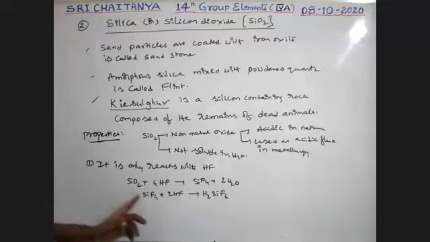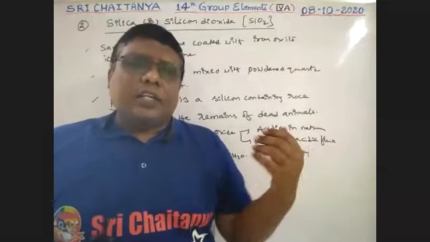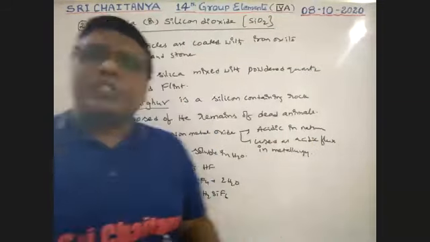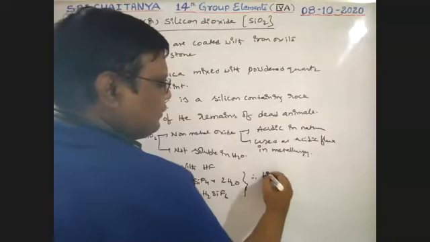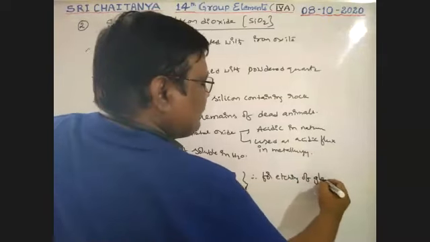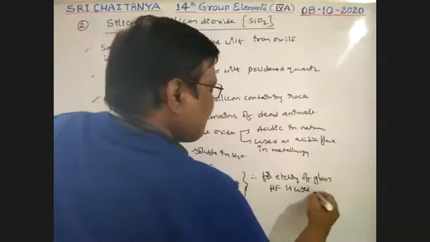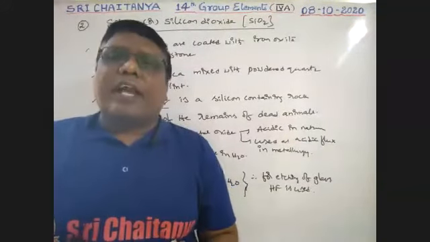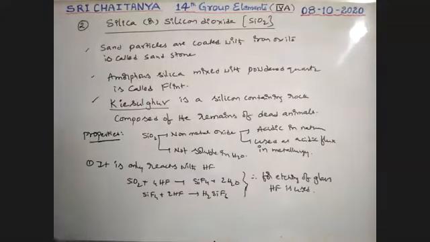That's why HF reacts with silica, that is glass material. Glass is made with this silicon. For etching of glass, HF is used, because HF is the only acid involved in the reaction. Okay, next one.